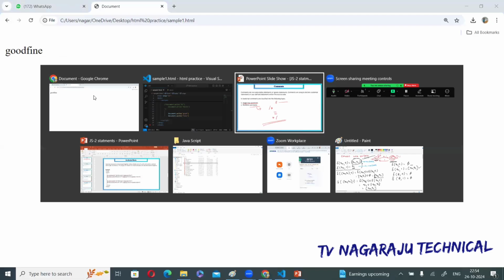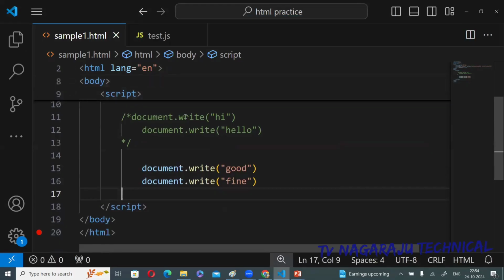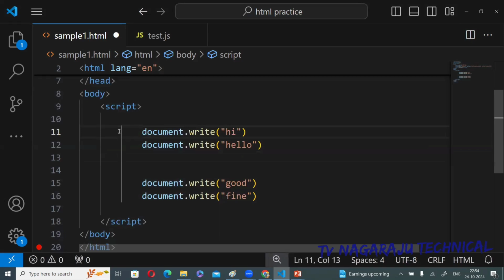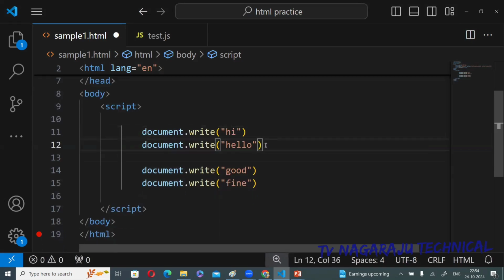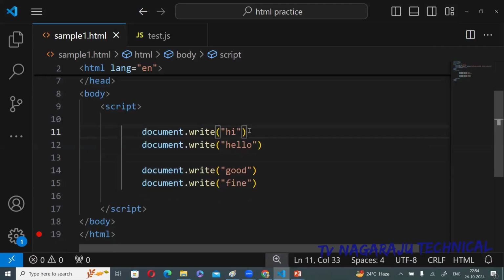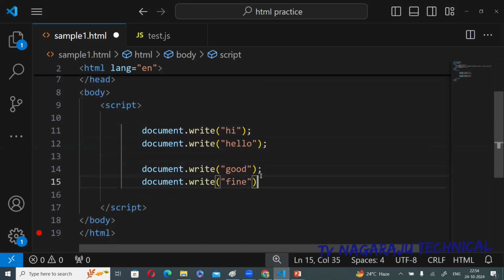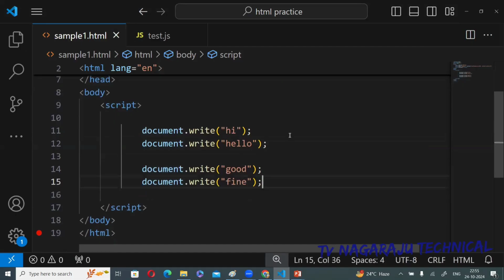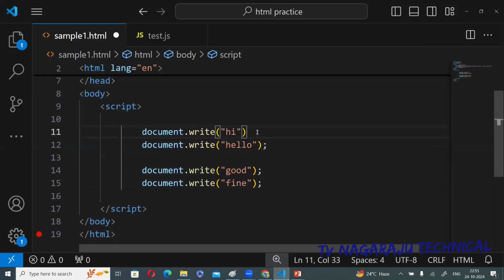Now we are moving into one more important thing: semicolons. Till now I am not using semicolons. Are semicolons compulsory or optional? Remember, semicolons are optional when you are writing the statements in multiple lines. See, here the output is displayed successfully. There is no problem. Now, I am placing the semicolon. Save. Execute. There is no problem.